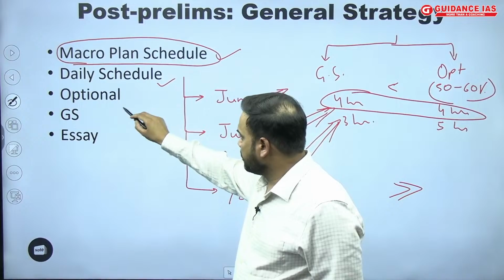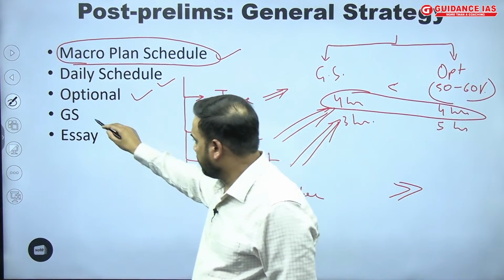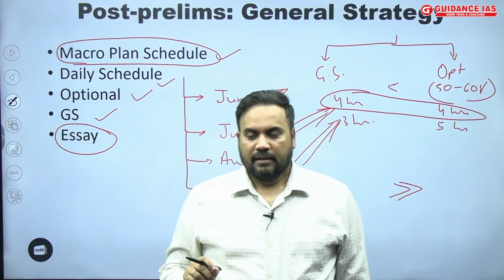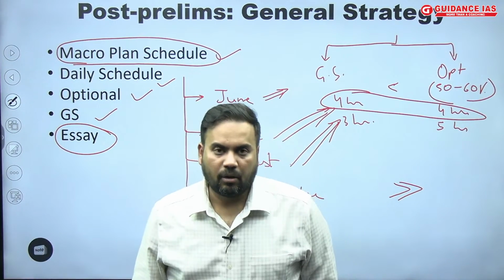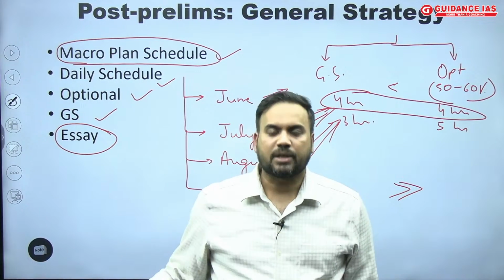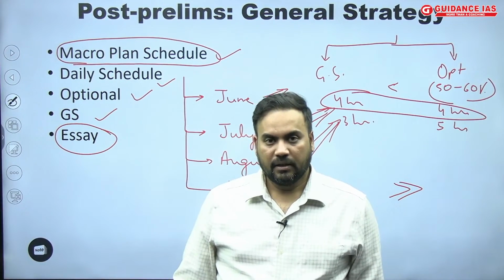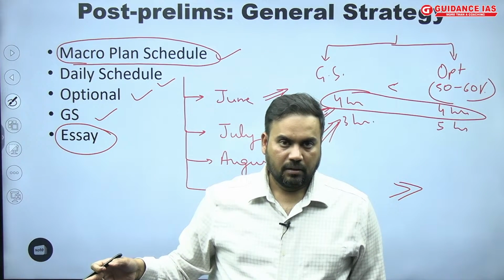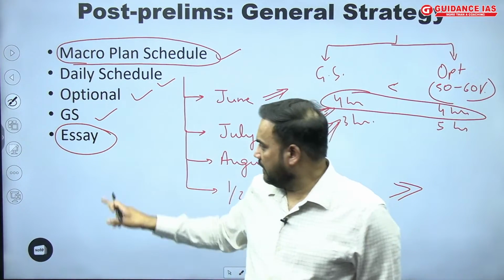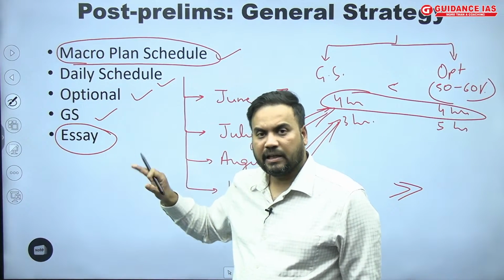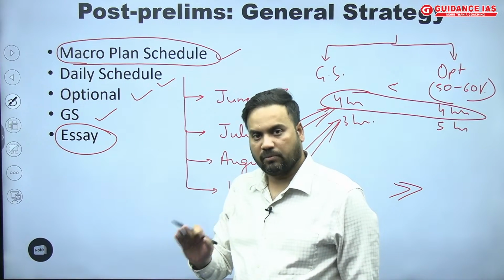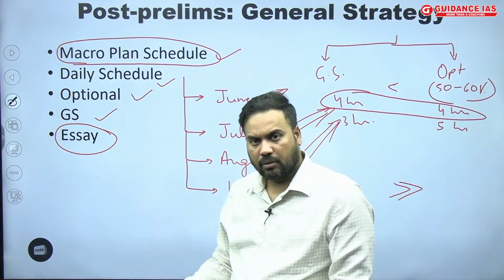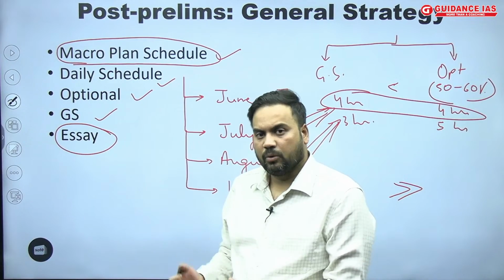So we talked about the optional, how we have to prepare, and we have talked about GS. Now coming to the essay. What very important thing you have to understand is, I have seen in the optional, students are working so hard. They are devoting so much time to increase those 30-40 marks. Can you imagine? We are neglecting one area where we can increase the same 30-40 marks with almost 1/5 the time that we would otherwise put in the optional. So why not do that?